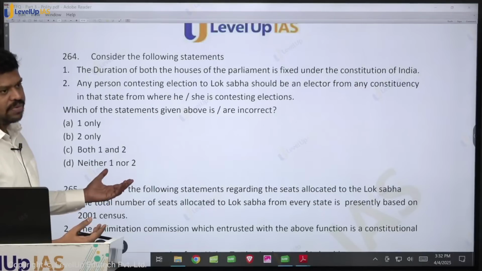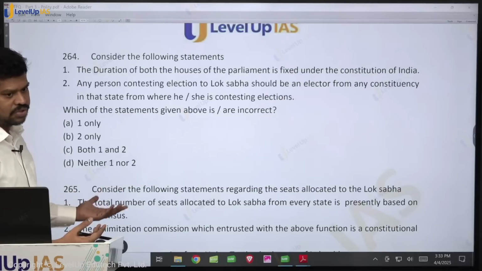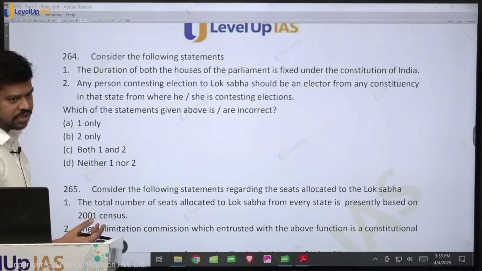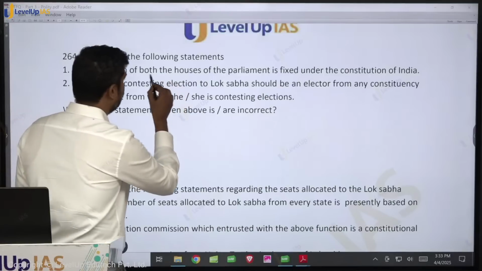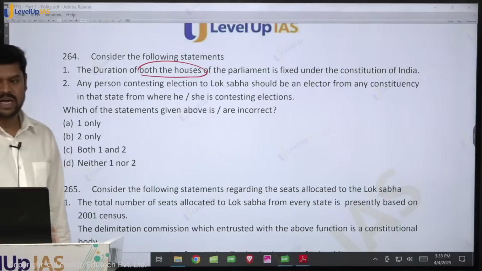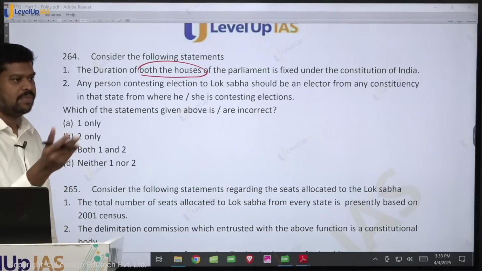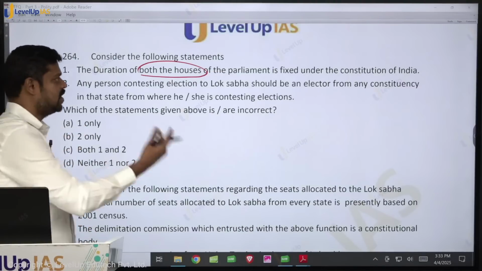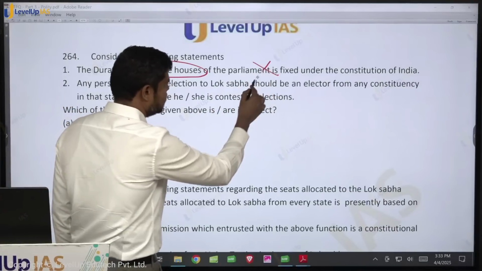Of course it is not, because Rajya Sabha is a permanent house. So there is no fixed duration, because the key words here are both the houses. If they say Lok Sabha, yes, there is a duration of 5 years, but again it is not fixed, because it can be dissolved earlier also. But definitely you can mark this wrong, because the Rajya Sabha is a permanent house.